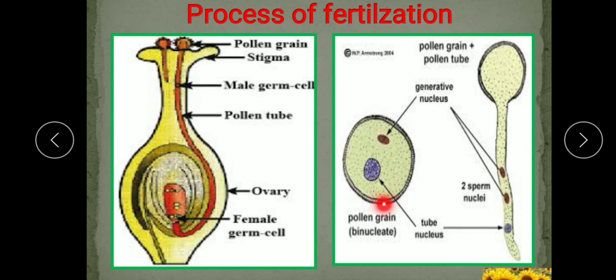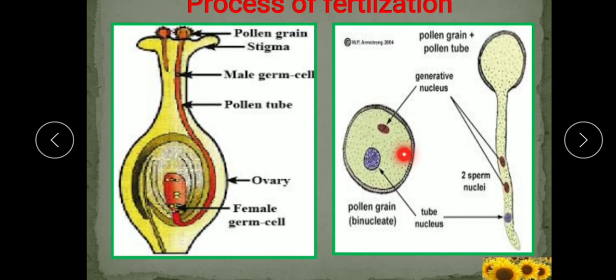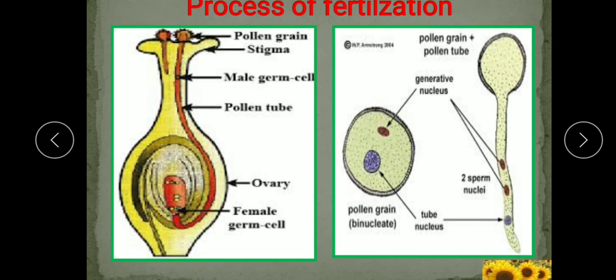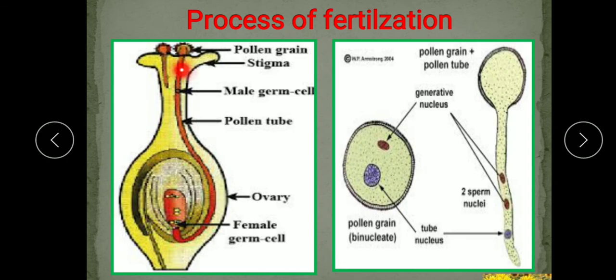You can see the pollen grain structure has the nucleus, here the generative nucleus and the tube nucleus. When this pollen grain is deposited onto the stigma, it develops a tube. This is the pollen tube. So, when the pollen grain reaches the stigma, it begins to grow a pollen tube that travels down through the style to reach inside the ovary.